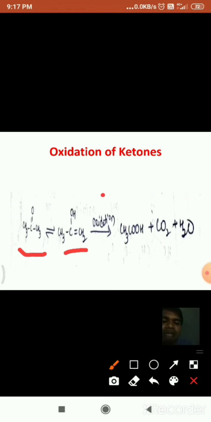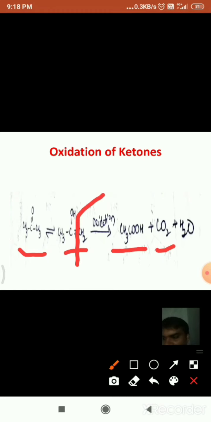The breakage of the double bond takes place, so that the left part is converted into acetic acid, while the right part is converted into carbon dioxide and water. In this way the oxidation of ketones takes place. First ketones are converted into enol form and undergo oxidation, so that acetic acid, carbon dioxide and water are formed in the case of acetone.